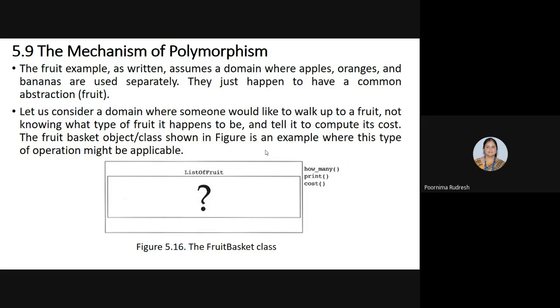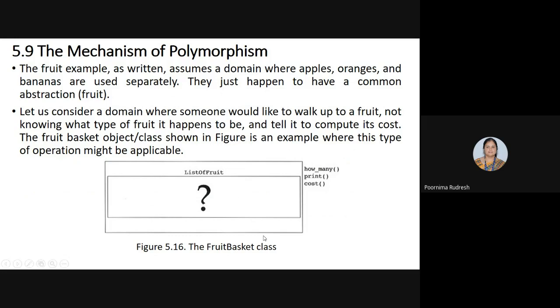From the fruit class the apple, orange, and banana classes are derived. Now let us consider a domain where I would like to walk up to a fruit, not knowing what type of fruit the fruit basket consists of, and I want to compute the cost of a particular fruit.